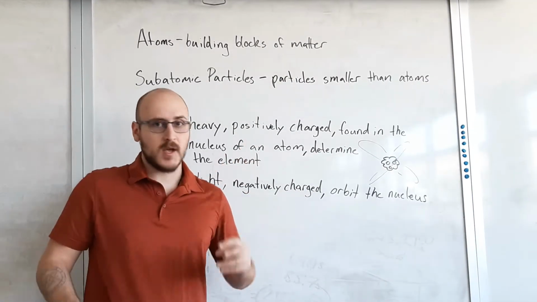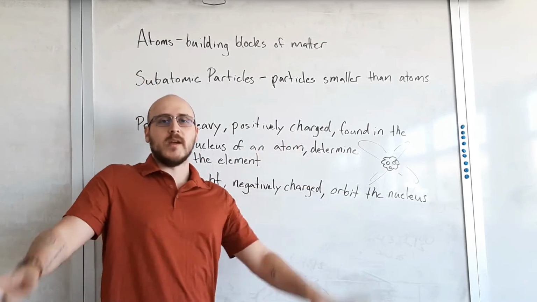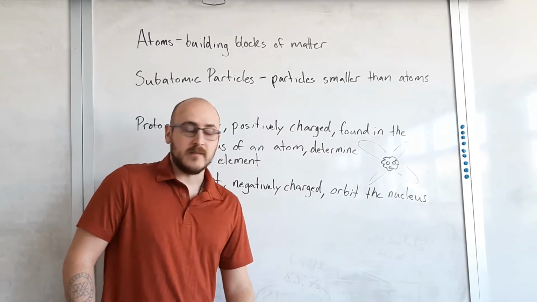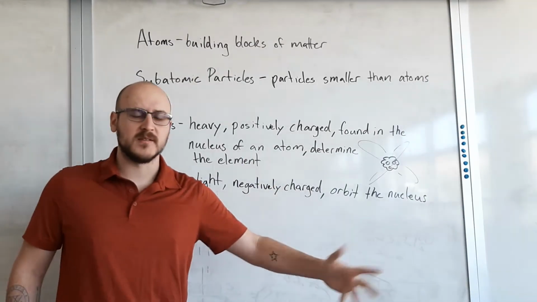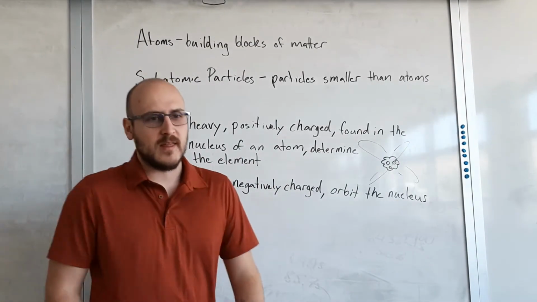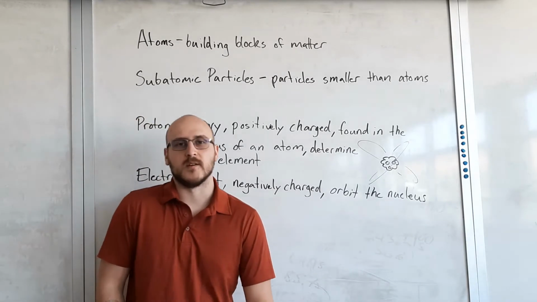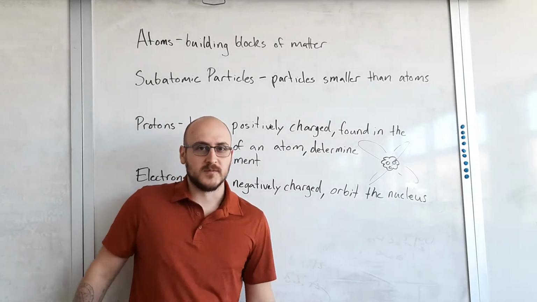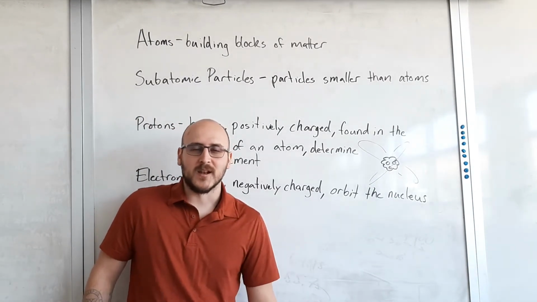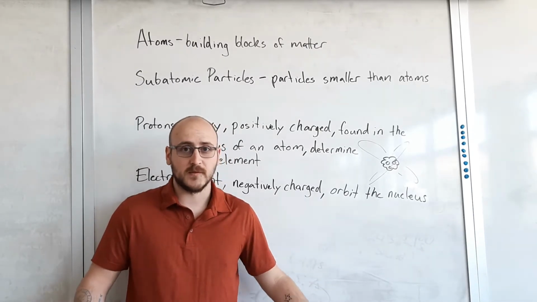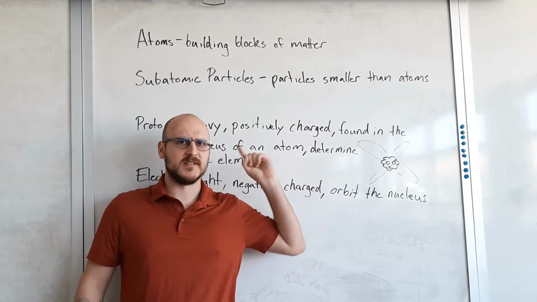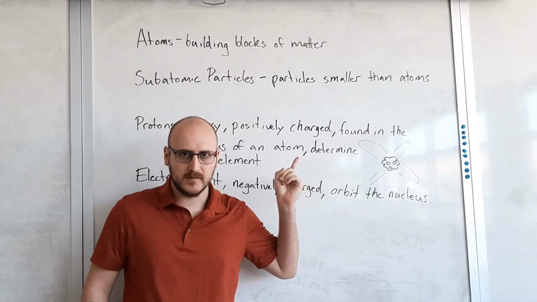If you have an atom that has two protons, it is always going to be helium. If you change the number of protons, that would change what element it is. And people were really excited about that thought, changing one element to another. Whole branch of pseudoscience in the Middle Ages where they were trying to turn like lead into gold. Obviously they were unsuccessful because moving protons is extremely difficult.